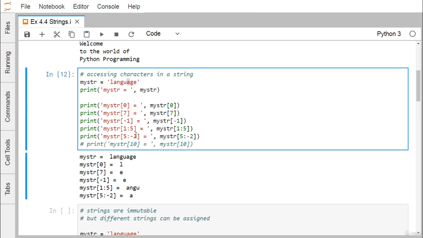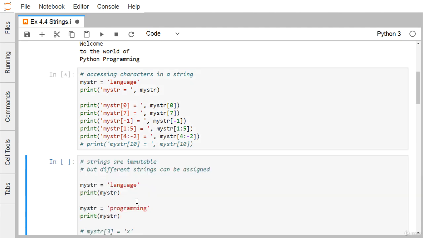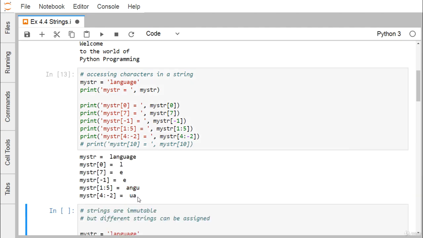That means 5 colon -2 goes from the 5th character up to the -3 character, where this is -1, this is -2, and this is -3. That's why A is printed. But if I make the start 4, then we get UA.